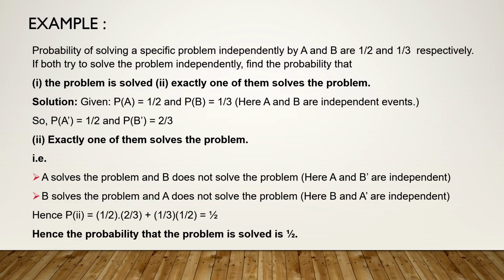So probability here will be, in the first case, half into 2 by 3. In the second case, B into A dash. That means 1 by 3 into half, which is total, when you do it, equal to half. Hence, the probability that exactly one of them solves the problem is equal to half.